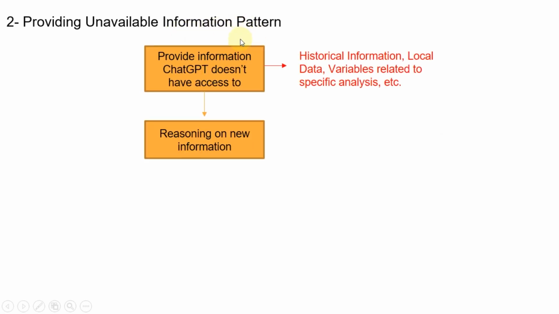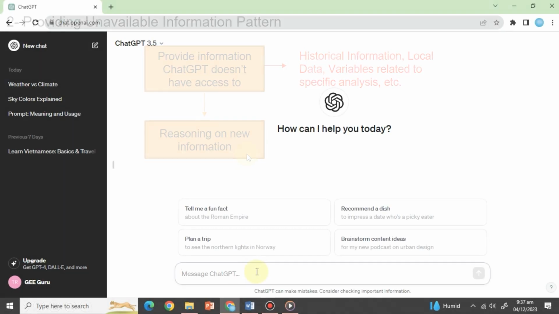Providing unavailable information pattern. Another prompt pattern is to provide information it doesn't have access to, which can be some historical information or data you want to use to get a certain output. What you can do is put all background information into the prompt and then ask questions. You can use this pattern to reason on new information. Let's have a look at another example.